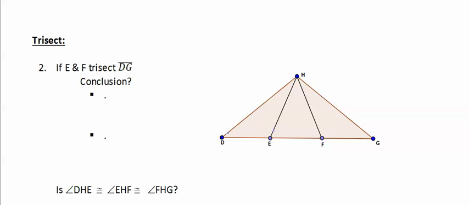Now we come to our second definition, trisect. Just like bisect, trisect is very similar. What trisecting points, segments, rays, or lines do is that they are two of them that divide a segment into 3 congruent parts.